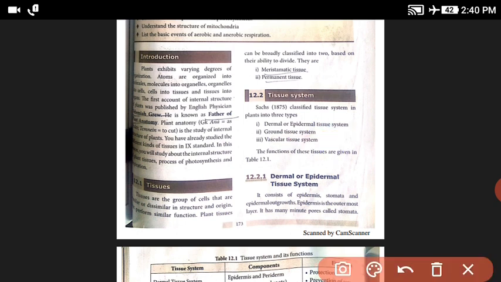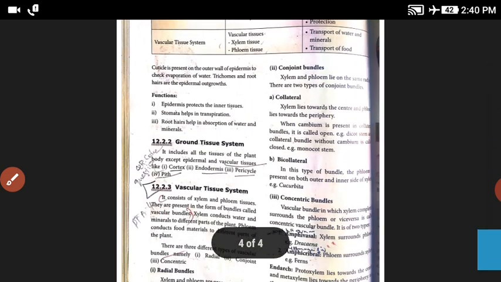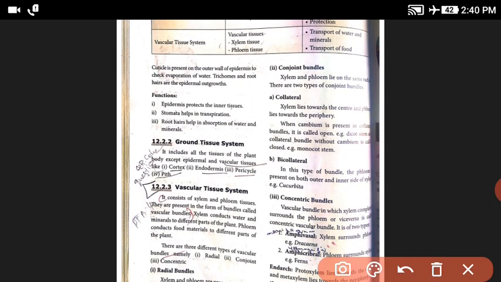Next is 1 mark: the scientist who classified the tissue system is Sachs, in 1875. The last one is the functions of the dermal or epidermal tissue system, 3 marks. The epidermis protects the inner tissue. The stomata help in transpiration. The root hair helps in absorption of water and minerals from the soil.